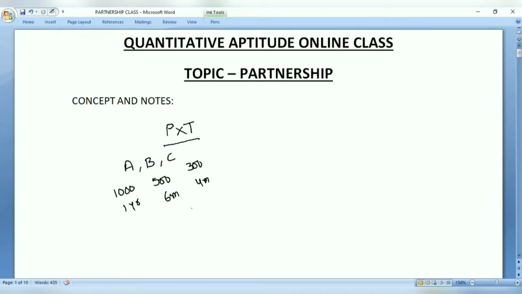In such cases, at the end of 1 year, these three people started a business, and after 1 year, they made some profit of X rupees, or say for that matter, a profit of 5,000 rupees. So how do you divide this profit of 5,000 among these three people? That means in the form of a ratio. So what is A is to B is to C?